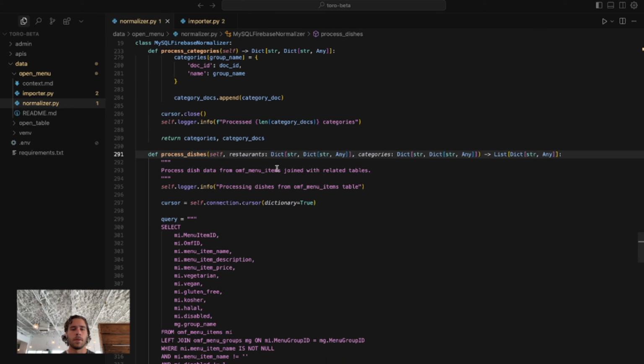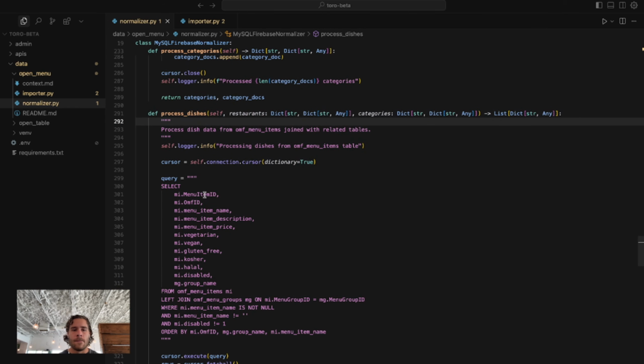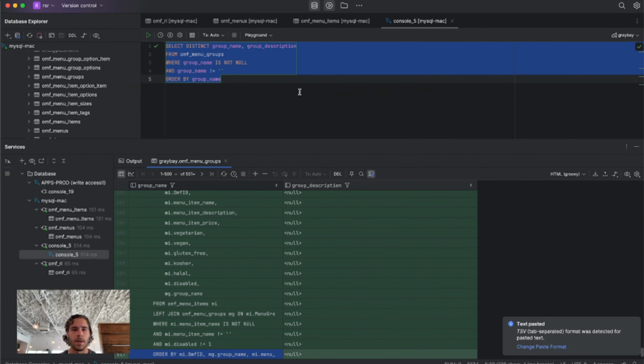So the last thing we're going to do is process those dishes, where we have this beast of a query right here. We're going to execute that query. So let's execute that query.